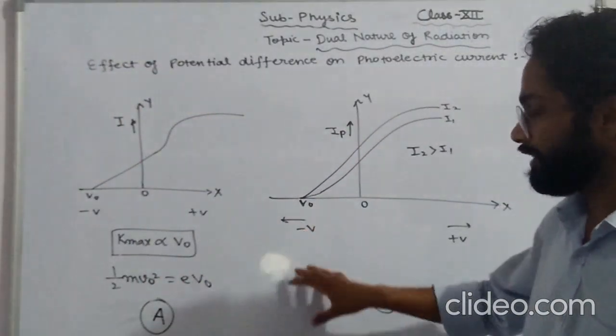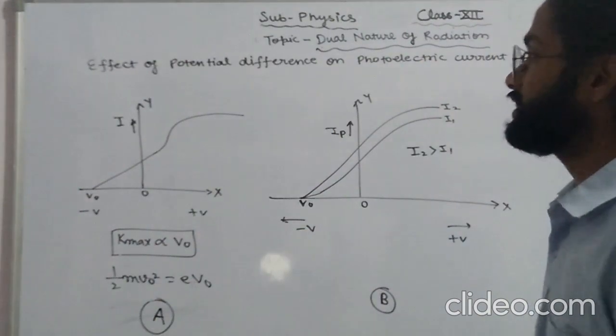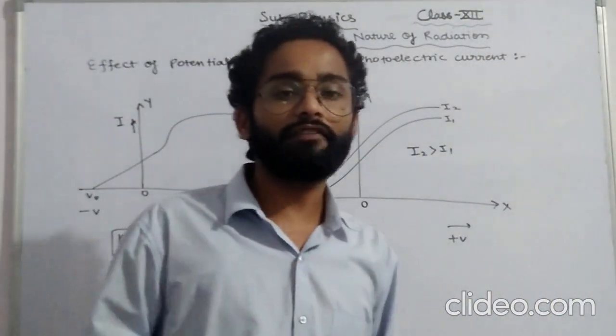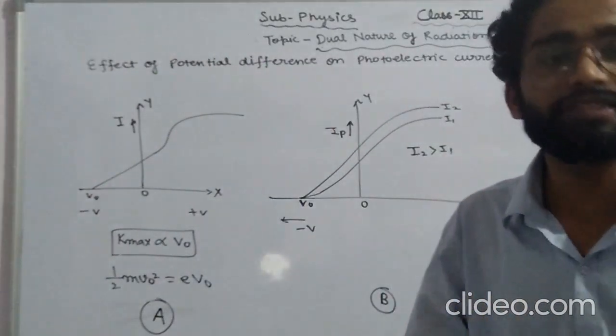So I hope you have got these two graphs, which show the effect of potential difference on photoelectric current and how they affect the photoelectric current. It is discussed in this video.